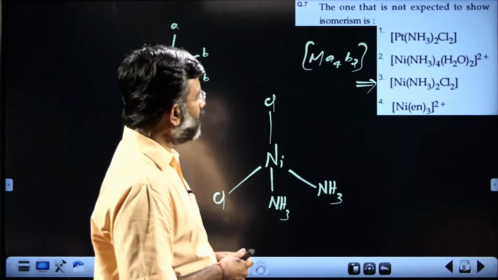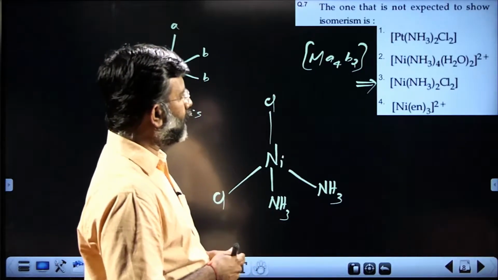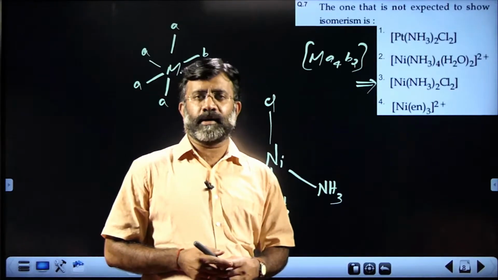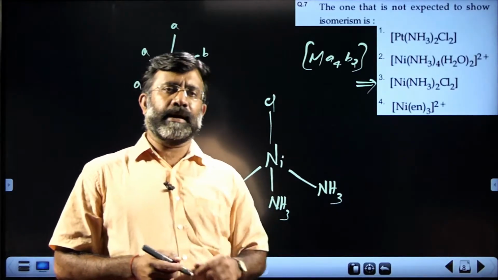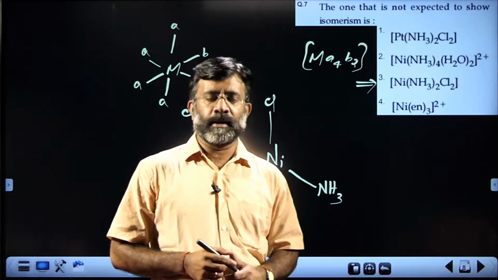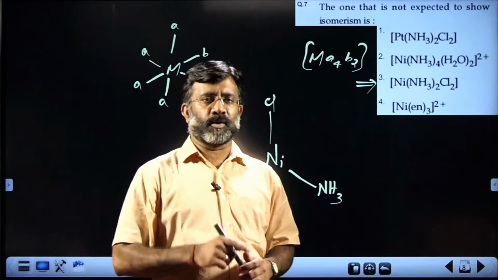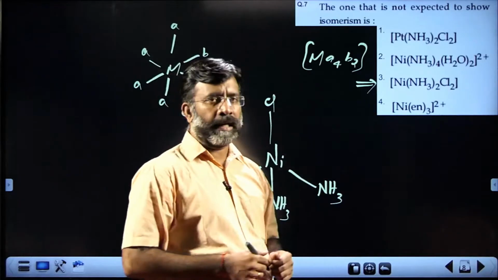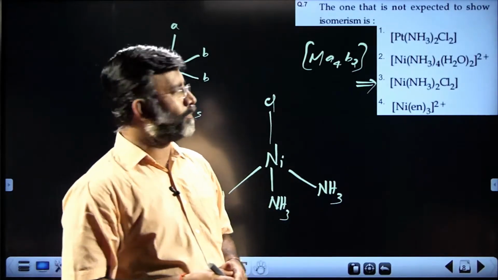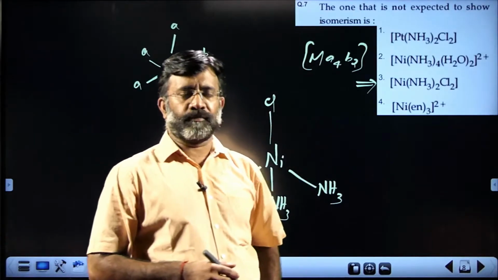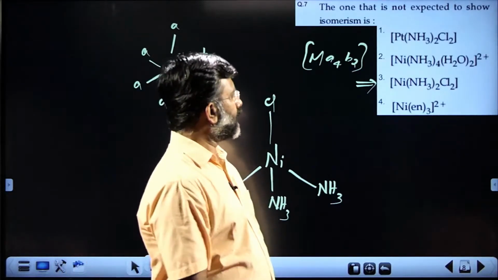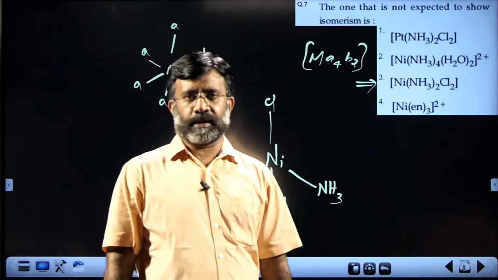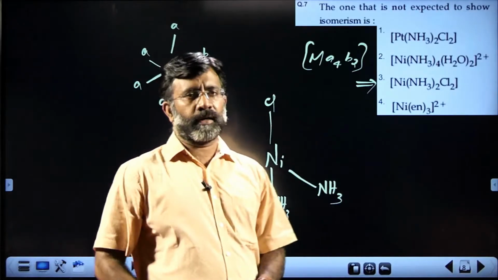Now, the last one, the fourth one, is Ni(en)3, an octahedral complex with a bidentate ligand like ethylene diamine. It can show optical isomerism. So, the fourth one can show optical isomerism. The first one can show cis-trans isomerism. The second one also can show cis-trans isomerism, while the third one cannot.